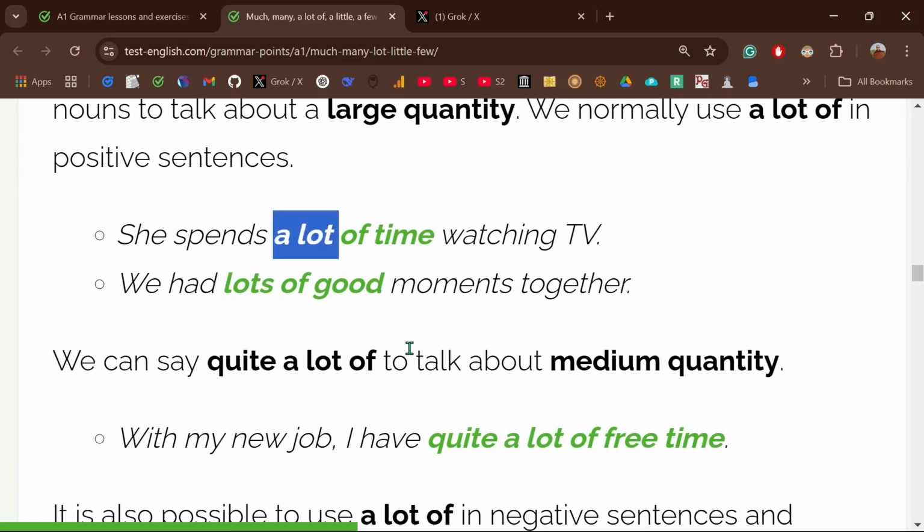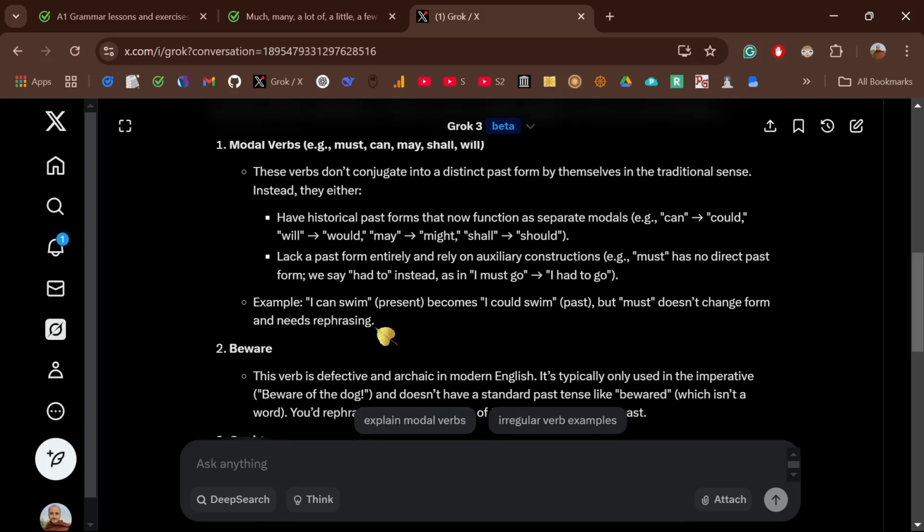I think the first time we had lots. Really close to a lot. Yeah, I think they are used interchangeably.